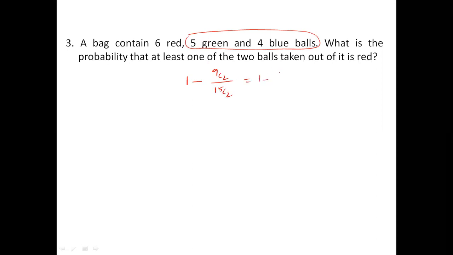9C2 is 9 into 8 by 2, and 15C2 is 15 into 14 by 2. So I am writing for your sake 9 into 8 over 15 into 14. So this is what you have to calculate: 2 4s, 2 7s, 3 3s, 3 5s. So you're getting 1 minus 12 by 35, which is 23 by 35. So that is your answer. You can go to the next question.